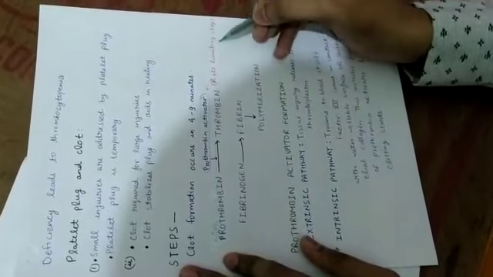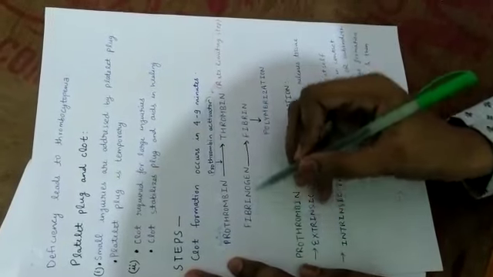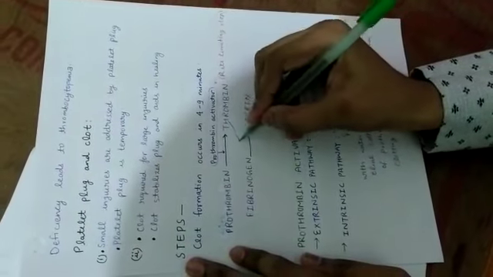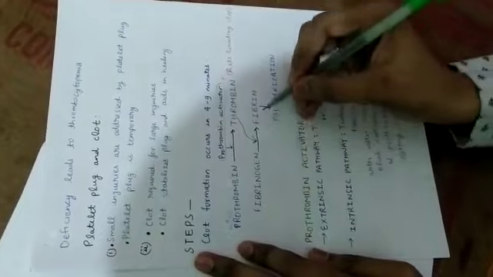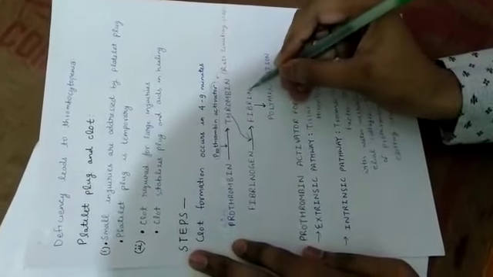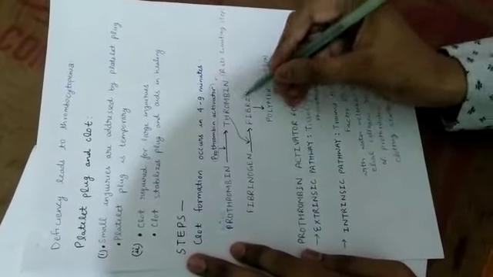Understand this? This step is called the rate limiting step. And now in the presence of thrombin, fibrinogen will convert into fibrin, and these fibrin monomers will polymerize and form the clot.